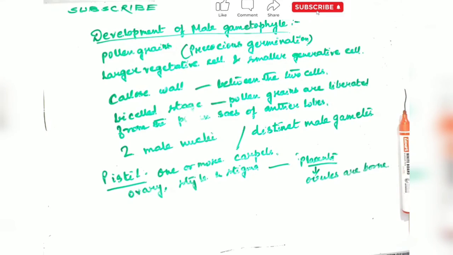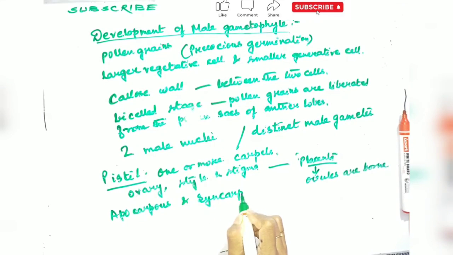On the basis of free and fused carpels, the gynoecium is of the following nature: apocarpous and syncarpous. Apocarpous means there are two or more carpels in a gynoecium which are free from each other, and in syncarpous two or more carpels are fused together to form a single compound ovary.